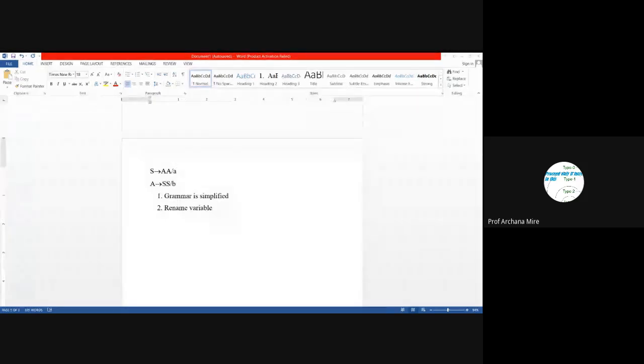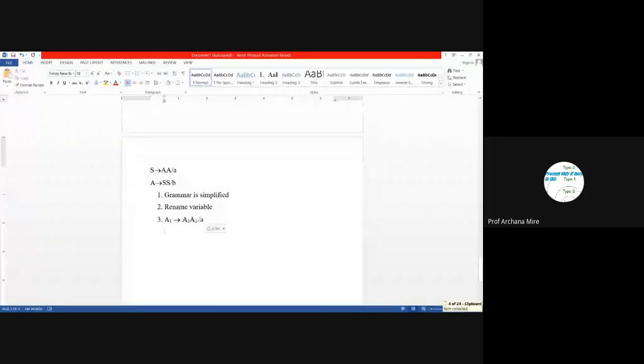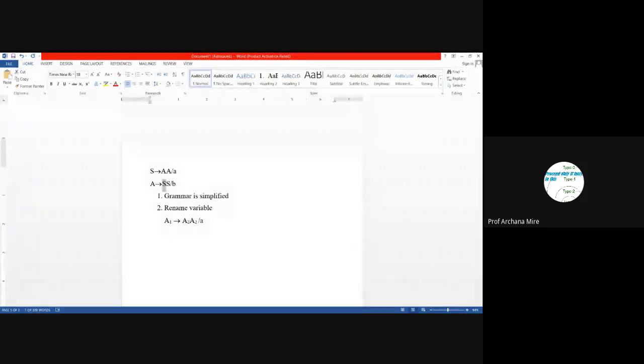So let's write these production rules once again by renaming those variables. S is replaced with A1. This A is replaced with A2. Again, in place of this particular A, we need to write variable A2, and in place of this S, we will need to write A1. So let's write it.